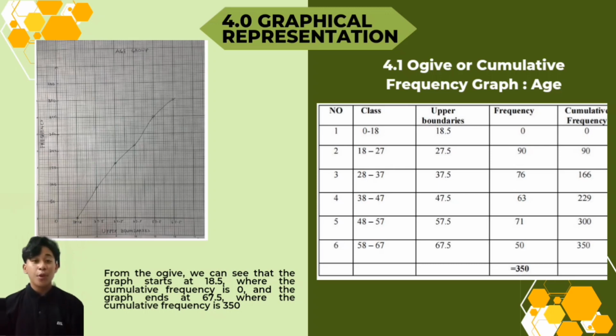I will continue with 4.0, graphical representation. For the age, we use an ogive to represent the data. We can see the data in the table in the slide. The ogive represents upper boundaries on the x-axis and cumulative frequency on the y-axis. From the ogive, we can see that the graph starts at 18.5, where the cumulative frequency is 0, and the graph ends at 97.5, where the cumulative frequency is 350.